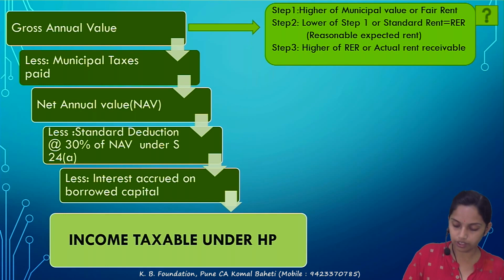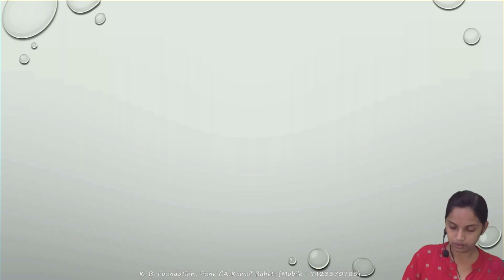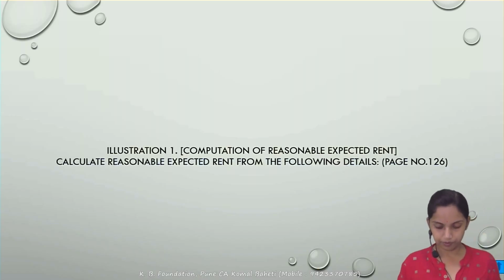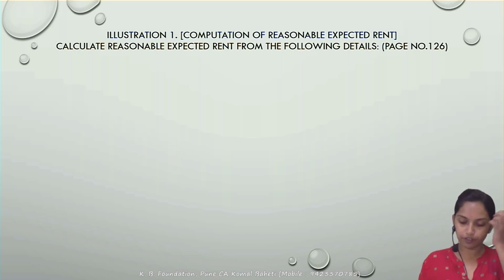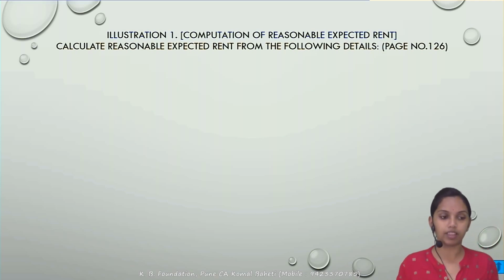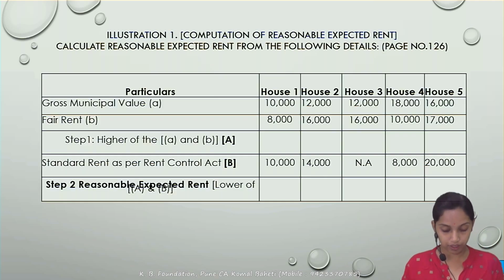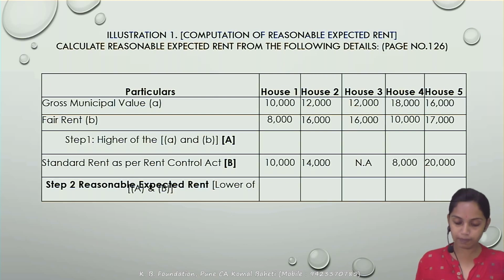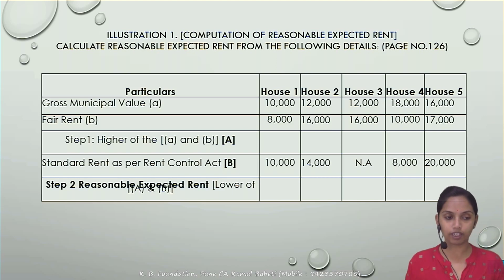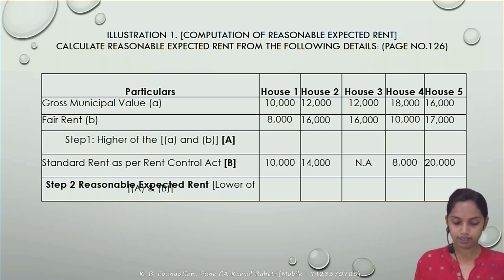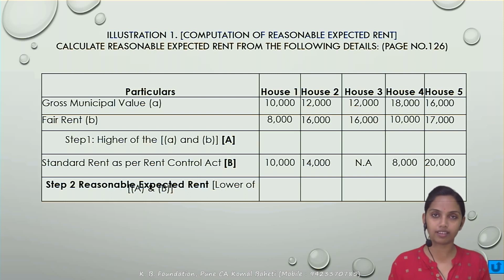So the question on this part: computation of the reasonable expected rent. Matlab, the answer of step 2. So the first, what has been given? Particular gross municipal value has been given. The second, what has been given? The fair rent has been given. Next one is standard rent has been given. There are 3 things given, and they have asked you to calculate the reasonable expected rent. This is just to understand the concept.